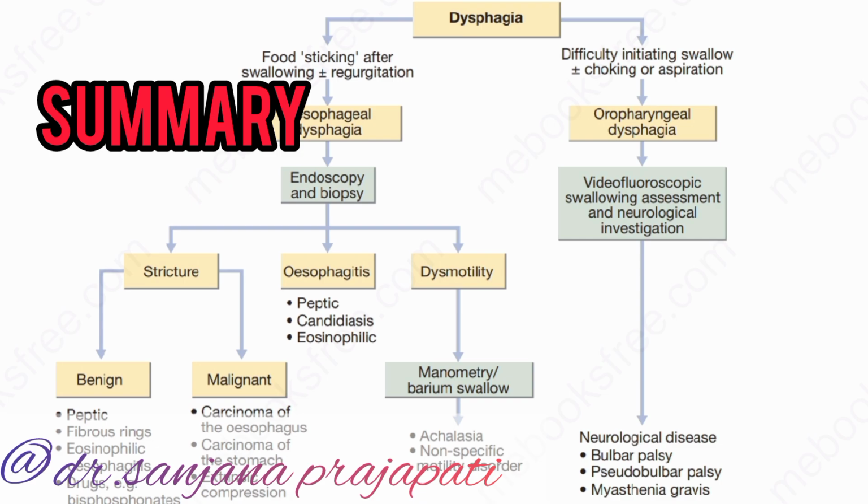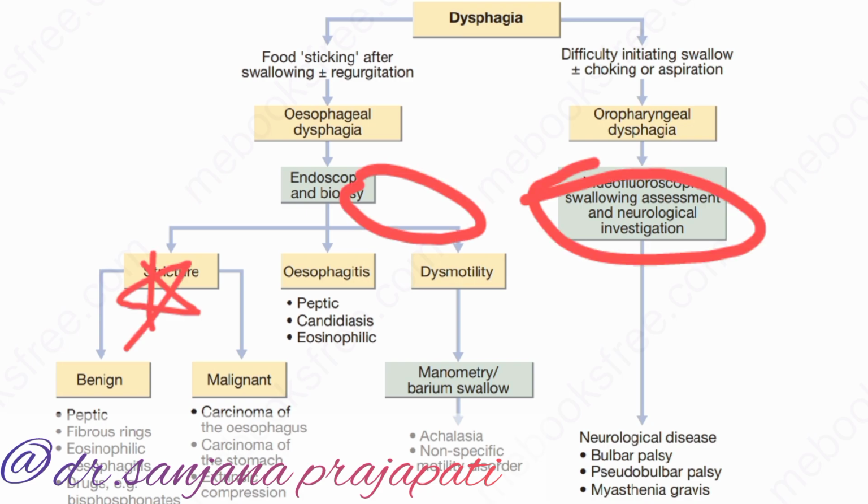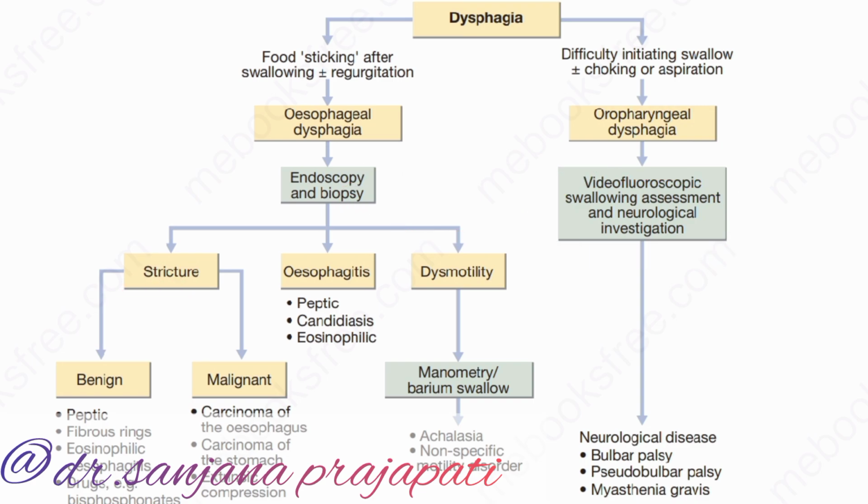Dysphagia: any patient comes with the complaint of difficulty in initiating swallowing, choking sensation, or aspiration and regurgitation-like symptoms. So we first rule out by endoscopy or video fluoroscopy, in short, barium swallow. Now in endoscopy, the result shows three possibilities: first stricture, then esophagitis, and dysmotility.